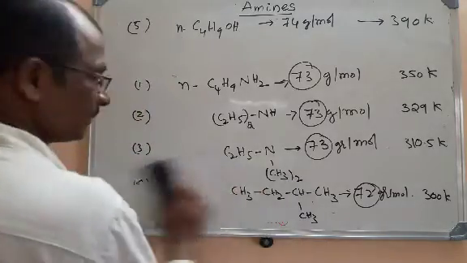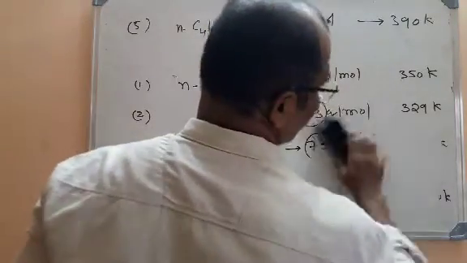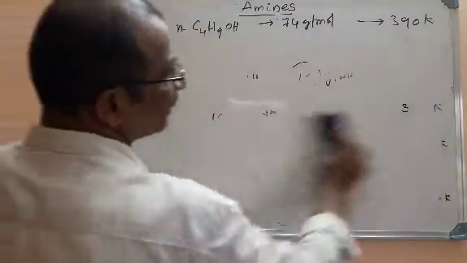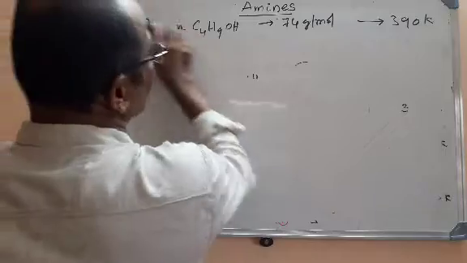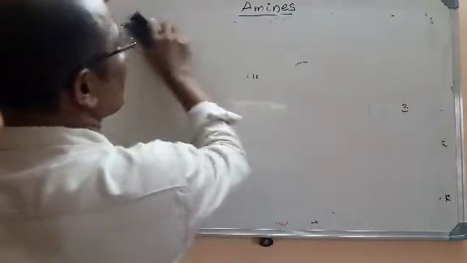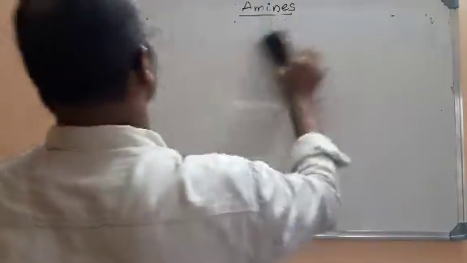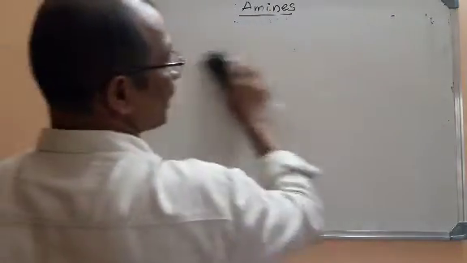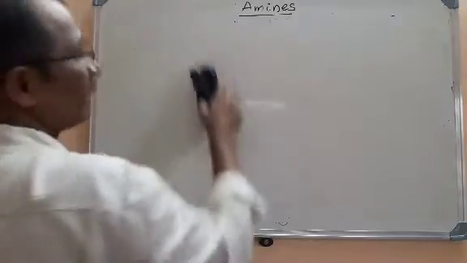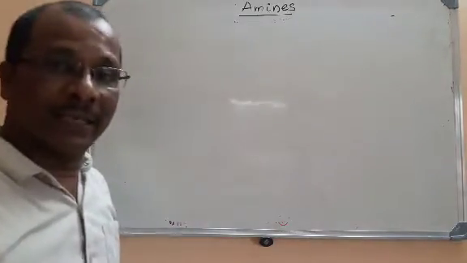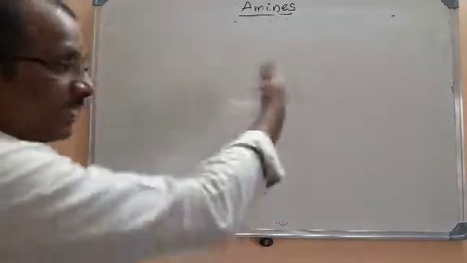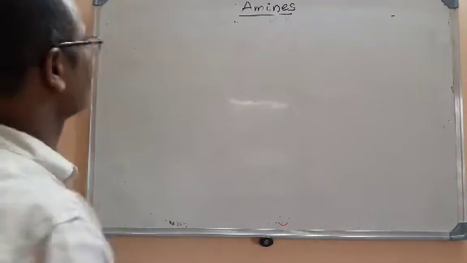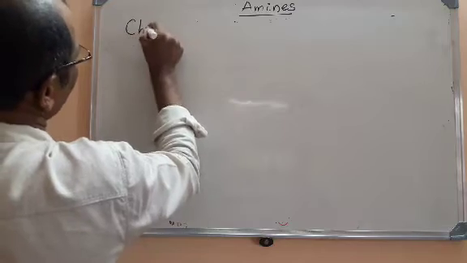Today we have learnt the physical characteristics like state and color of amines, and second, the solubility of amines. I told you only lower members are soluble in water, higher members are not soluble, and aromatic amines are also insoluble in water. And thirdly, I have told you the boiling points have a trend, and I explained it just now. Let us go for the chemical properties of amines.